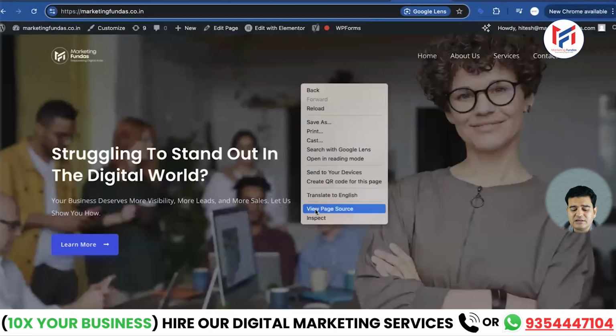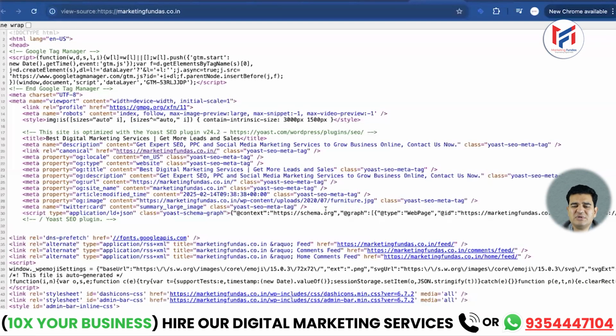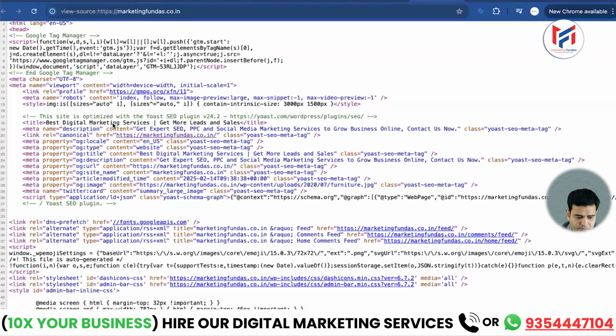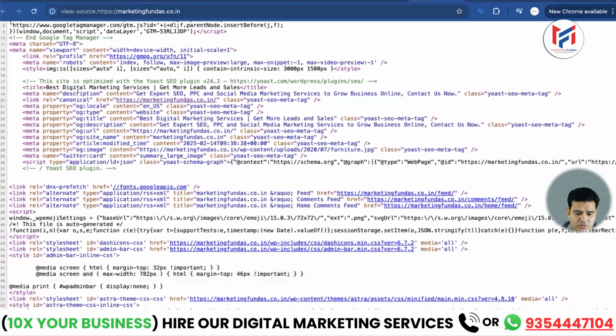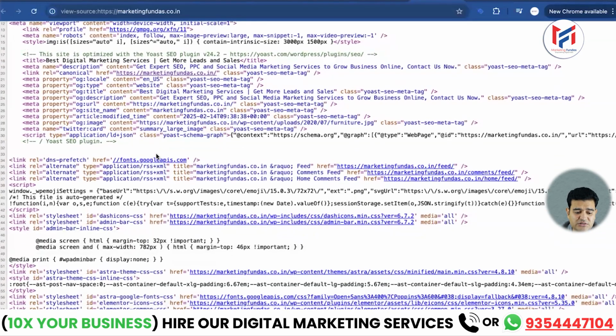Right click on the page and choose view page source. It's easy to do this on any website. There's no problem. So here, let us find where we actually put the meta tag title within the code. You can see this right here. Inside the title tag it says Best Digital Marketing Service Get More Leads. It appeared correctly. Okay, and similarly our description will also be displayed here.